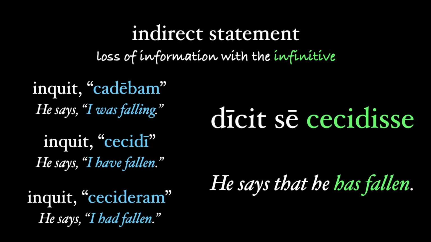He says, I was falling, inquit cadebam, the imperfect. He says, I have fallen, or I fell, inquit cecidi, the perfect. And even with the pluperfect, he says, I had fallen, cecideram. There's room for interpretation with the perfect infinitive, just as we often do with other parts of Latin.